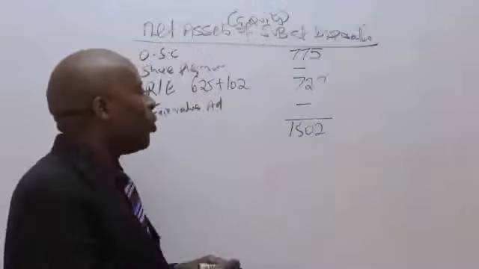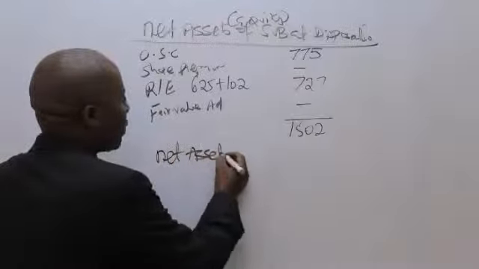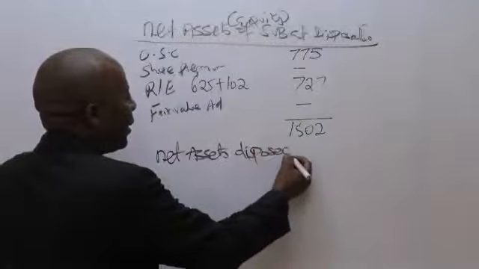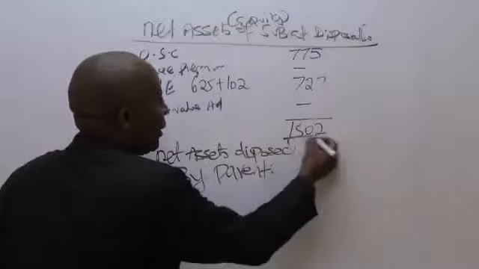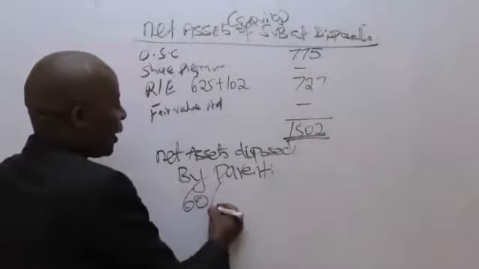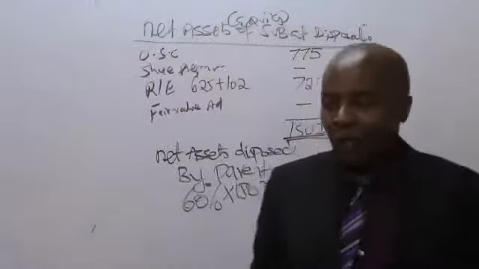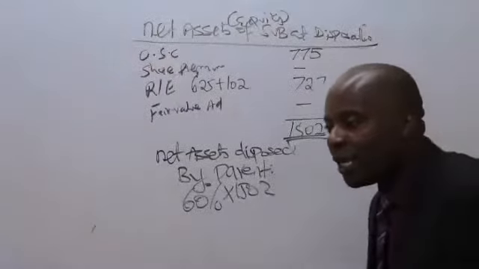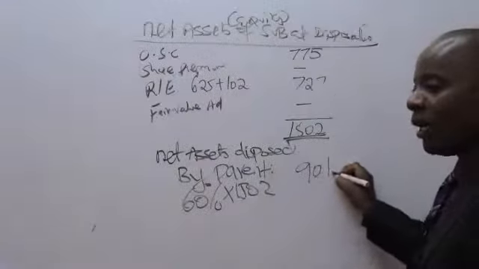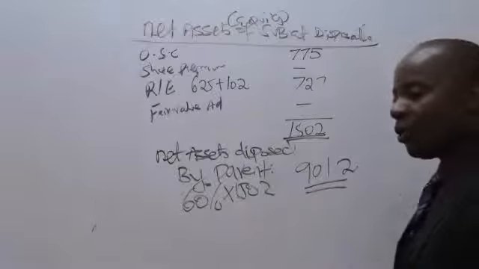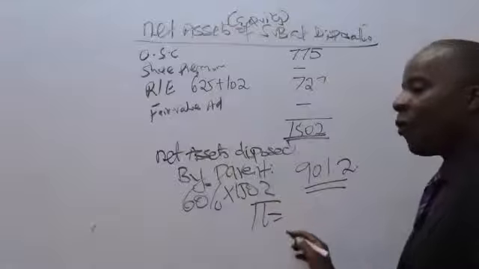So in this case, the net assets disposed by the parent, this I can double underline, will be its share, 60% of this 1502. Is anybody able to give me this figure, 60% of 1502? So already they have a figure of 901.2.